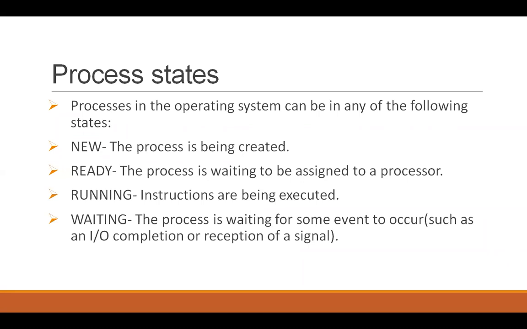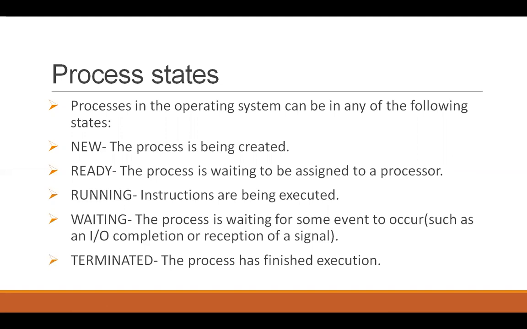Sometimes the process is waiting for a response, a signal from the user, or maybe waiting for a file to be available. In that case, it will be switched from running to waiting state. The process will keep waiting, and while that process is waiting, the processor will move on to some other process and start running that.